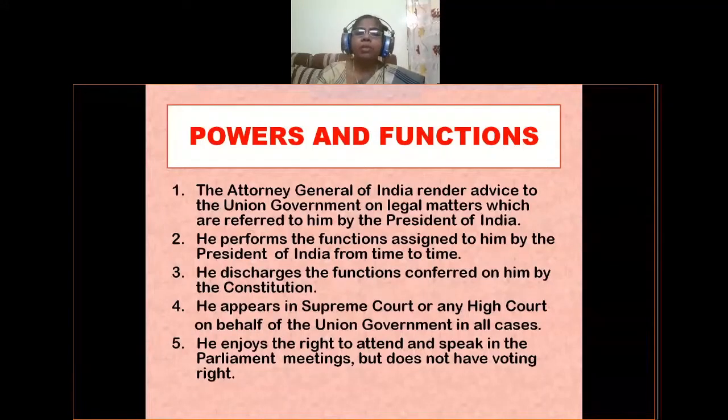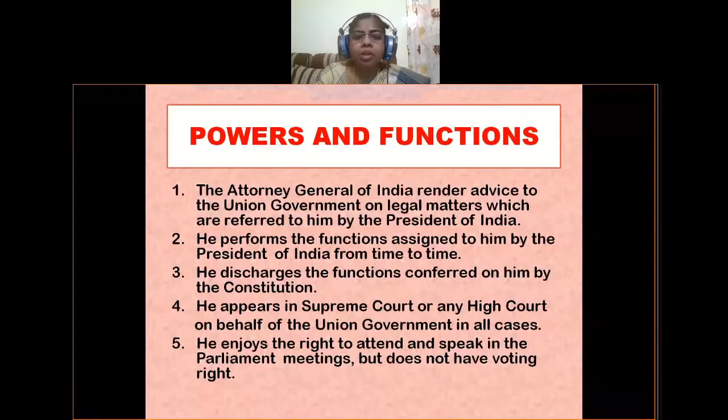Okay, next he performs the functions assigned to him by the President of India from time to time. So whatever work is given by the President of India will be done by the Attorney General of India. So he discharges the functions conferred on him by the Constitution. So these are the powers and functions mentioned in the Constitution, and he will also perform all these functions. He appears in Supreme Court or any High Court on behalf of the Union government in all cases. So he can appear in Supreme Court as well as High Court.